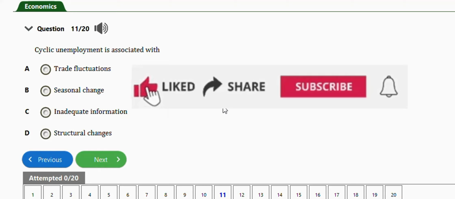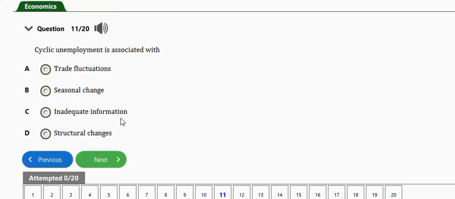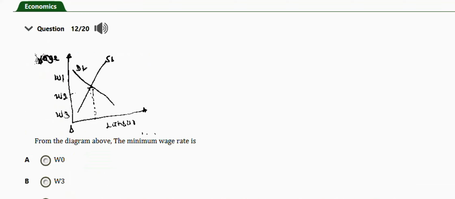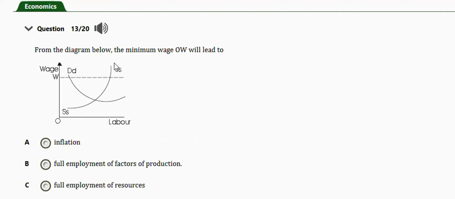This question says, cyclical unemployment is associated with, we have trade fluctuations, seasonal changes, inadequate information, we have structural change. The right answer is option A, trade fluctuations. Next question is this one. It says, from the diagram below, the minimum wage OW will lead to, so this will lead to unemployment. Okay, so one of the disadvantages of minimum wage is that it leads to unemployment.